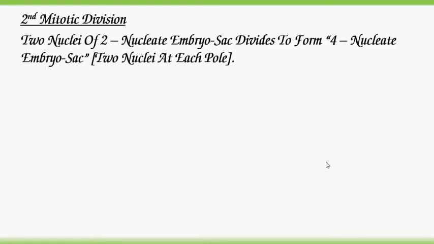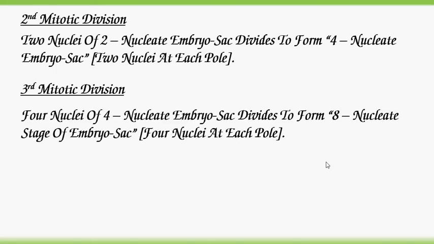Second mitotic division: 2 nuclei of 2 nucleate embryo sac divide to form 4 nucleate embryo sac. Third mitotic division: 4 nuclei of 4 nucleate embryo sac divide to form 8 nucleate stage of embryo sac.